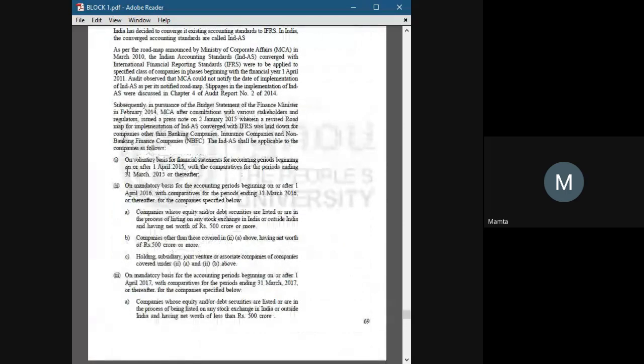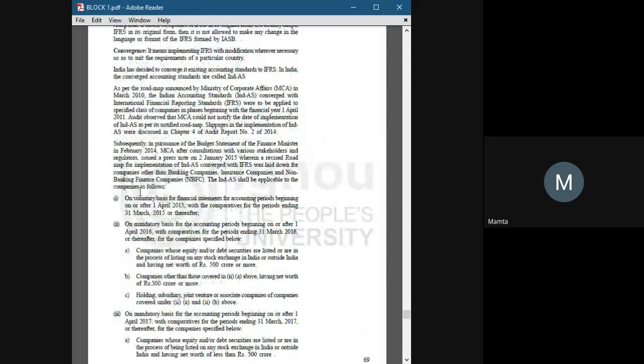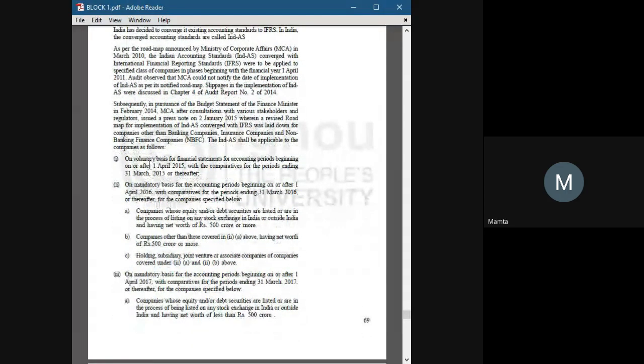Like I said earlier, in India, we follow the convergence rule, and on 1st April 2015, on a voluntary basis, financial statements for accounting periods beginning on or after 1st April 2015 with the comparatives for the periods ending 31st March 2015. Okay, it was not mandatory till here. If a company wants to adopt the rules or norms, then they can adopt. But if they don't want to, then it's their right to deny it. Okay, but on or after 1st April 2016, it becomes mandatory.